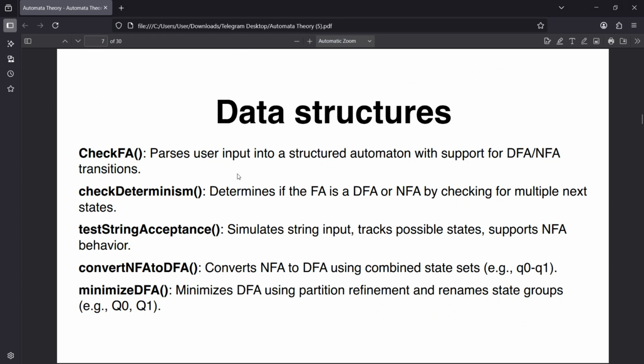We use structured JavaScript functions to manage the automata logic. The first function is checkFA. The checkFA function parses the automaton structure from user input. The second is checkDeterminism, which verifies if the automaton is a DFA or NFA. The next is the testString acceptance function, which simulates and checks string acceptance. The next one is the convert NFA to DFA function, which implements subset construction for NFA to DFA conversion. And the last one is the minimize DFA function, which uses partition refinement to minimize states.